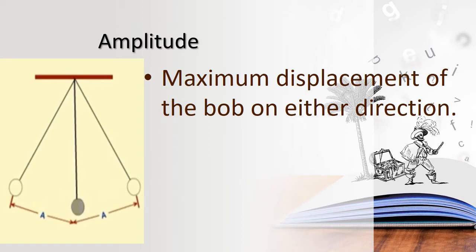We should consider it from the mean position to either extreme position. We should find the amplitude from the mean position, which we had marked here. From the mean position to the extreme position, and again from the mean position to the other extreme position. This is called the maximum displacement of the bob on either direction. That is called amplitude, children. Have you all understood what is meant by amplitude? The maximum displacement of the bob on either direction is called amplitude.